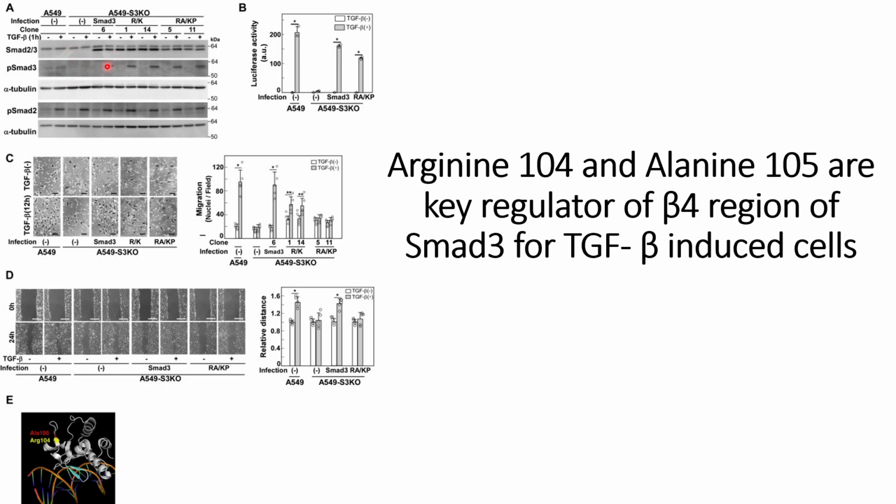But when they are transduced with Smad3 we can see the phosphorylation, and for the ERK pathway, when the cells are transduced with mutated Smad3 at Arginine-104 or Arginine-104 and Alanine-105, we can see that phosphorylation again gets triggered when the cells are induced with TGF-beta for 1 hour, and this indicates that the Smad3 pathway regains its ability once these mutated arginines are introduced.